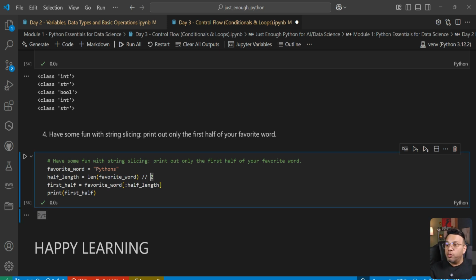That's because when you do a floor division, it only returns the integer part of the result. So when you are dividing the length of this word, which is 7, by 2, a normal division would return 3.5, but a floor division will return 3, only the integer part. It skips the decimal part. And then we get 3. And that's the reason we are still getting PYT. That's the difference between a floor division and a normal division. In our use case, floor division made more sense.